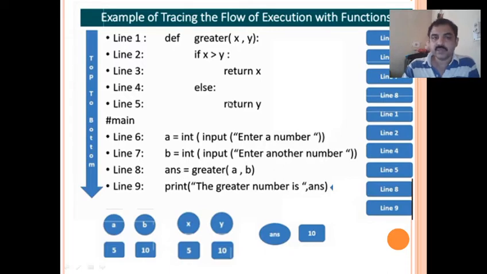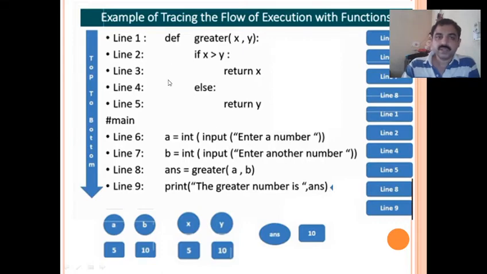So ans value will be 8. So line number 8 is executed. After that, print the greater number is ans, that is line number 9 is executed. So the result is displayed at the end. So this is to show how control transfers from one line to another when we are using functions.